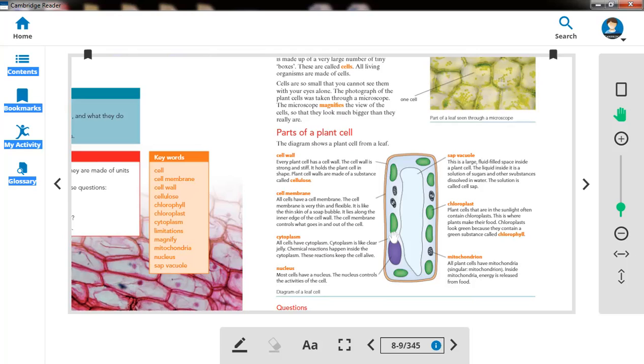After that, the sap vacuole. The sap vacuole is a large space that fills the center of the cell. It is a liquid that has a solution of sugar and other substances dissolved in water. This solution is called cell sap.